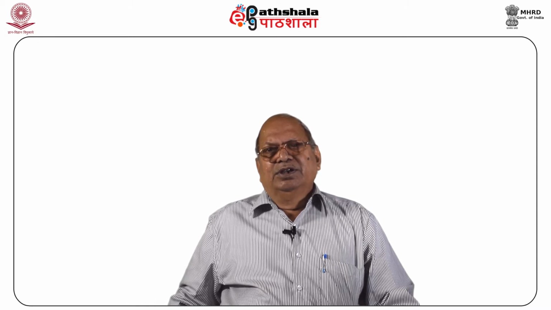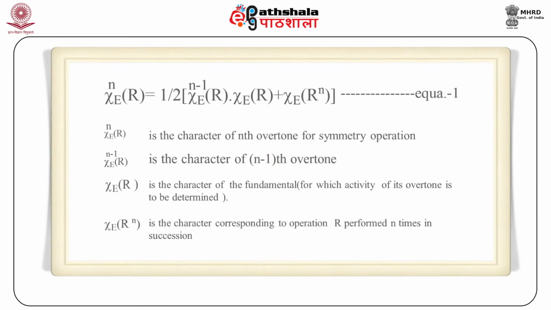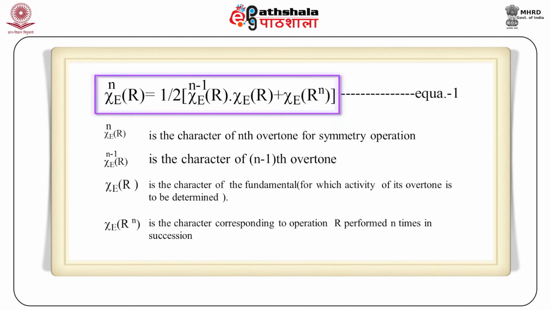For doubly degenerate vibrational mode, that is E mode, the following equation 1 is applied for finding the character of symmetry operations for the irreducible representation corresponding to the nth overtone. Here it is given: chi_E^n(R) is equal to 1 by 2 within brackets chi_E^(n-1)(R) chi_E(R) plus chi_E(R^n).